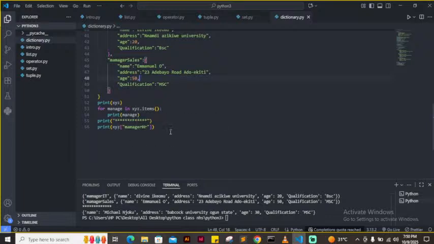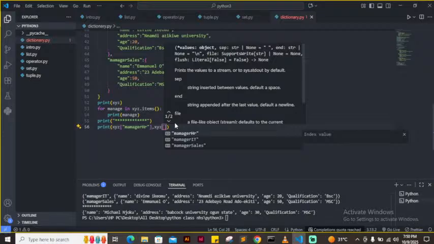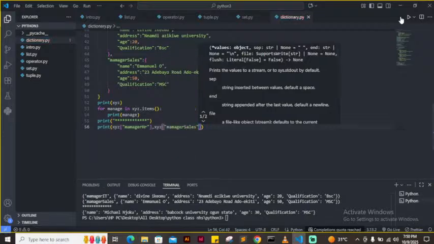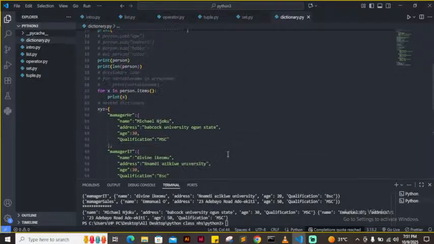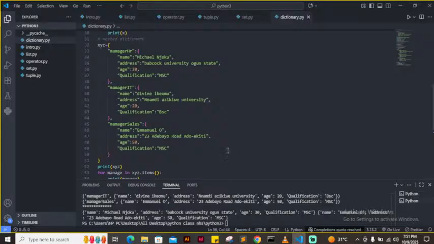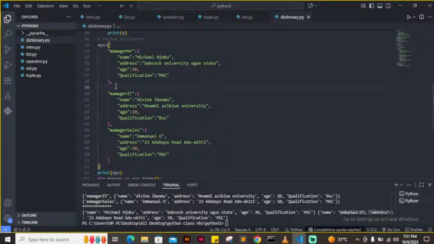So you can see that I have access to the manager. I just call manager, and the system is attached to it. So you can see that is a nested dictionary. Sometimes they may ask you to look for the people in that department. If I want to get people that are under the HRO department, let me just do one of it so that you understand.